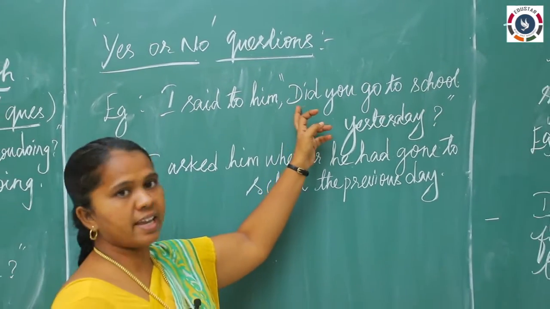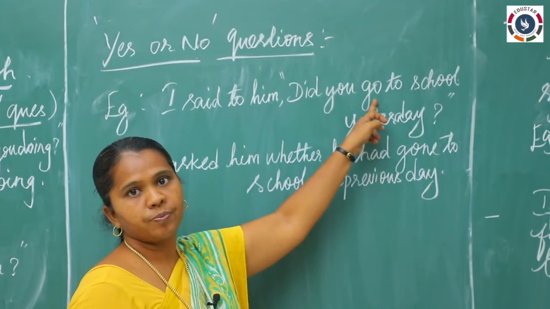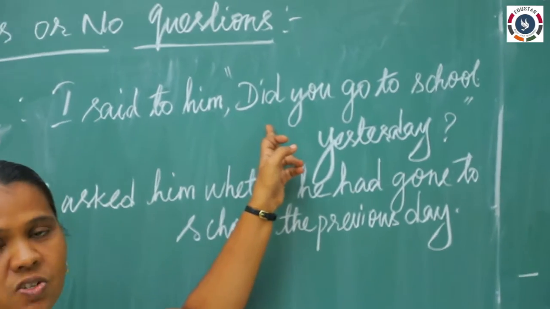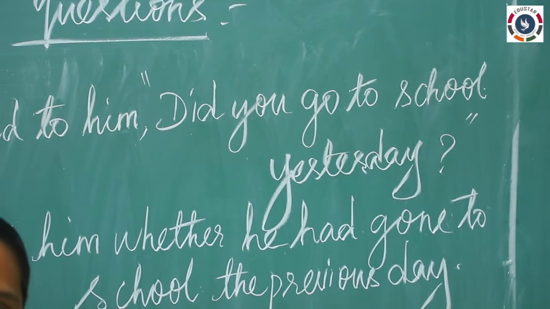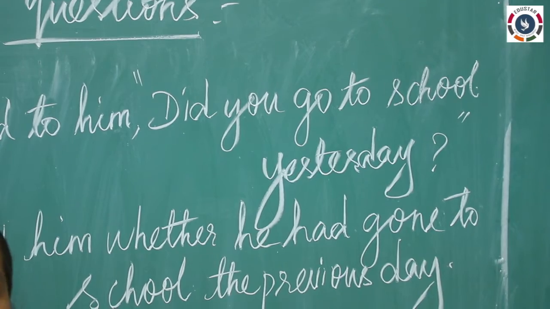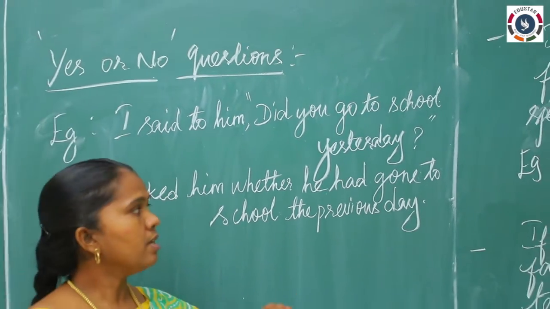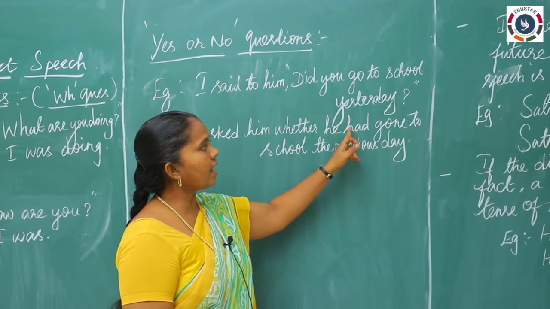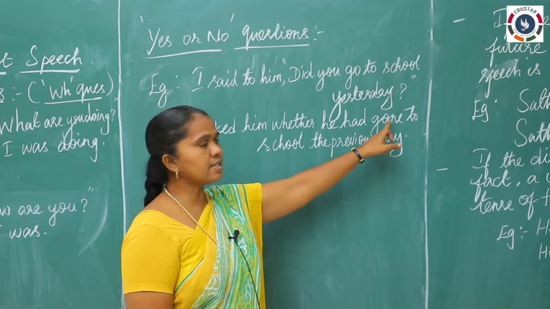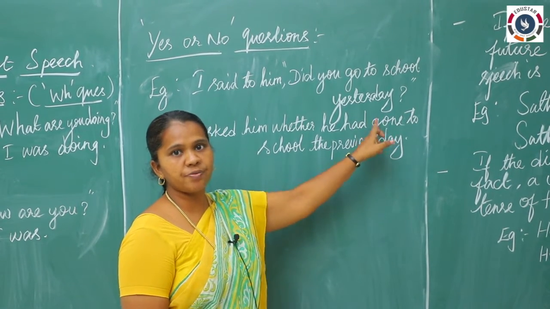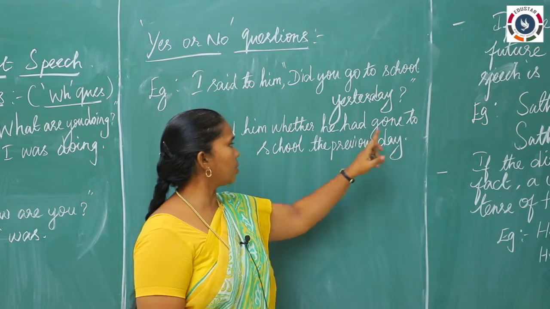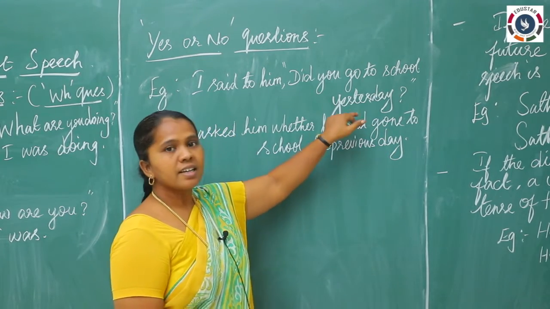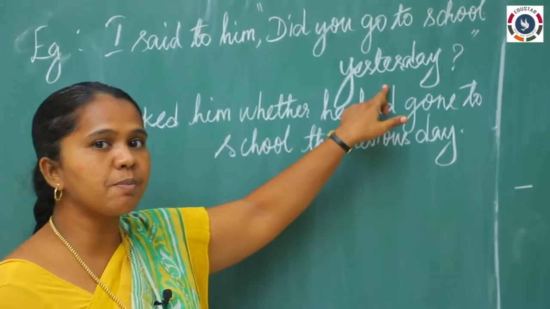So did is there, did plus V1 go. So it is in the past tense. If it is given in the past tense, you have to change the particular sentence into past perfect. So here he had gone, had plus V3, past perfect structure. Did you get this? Okay, so he had gone to school, and time and place concept must be changed.